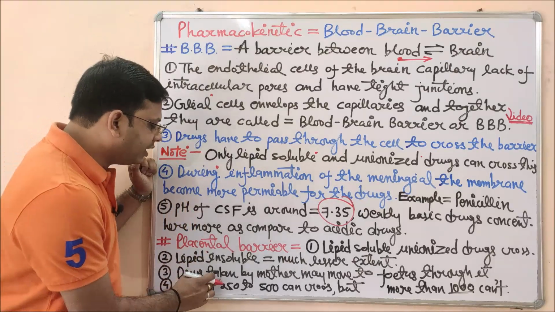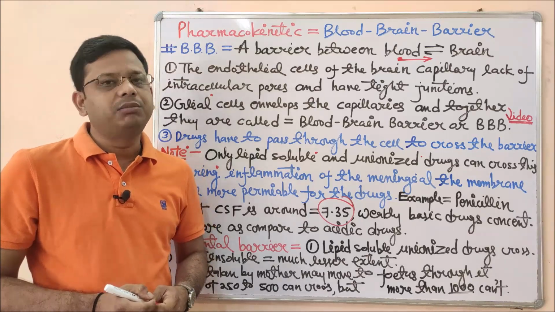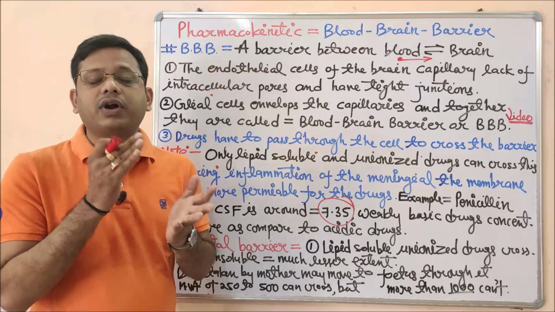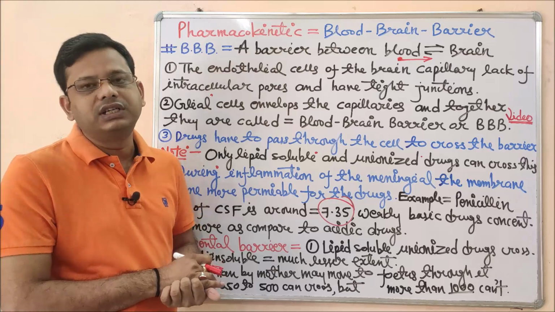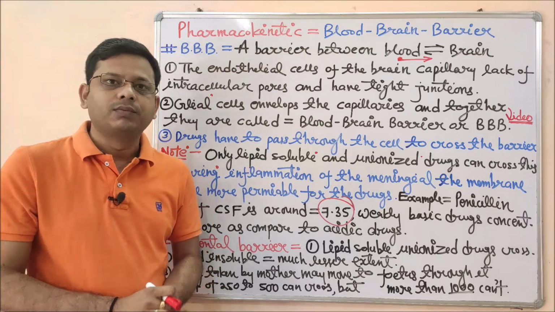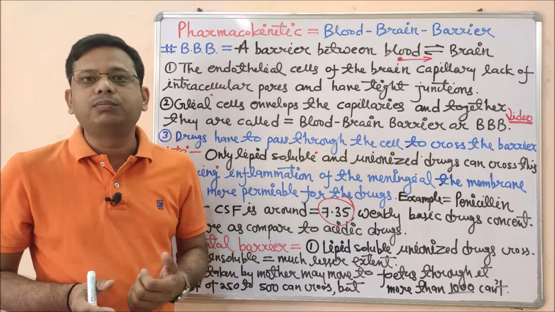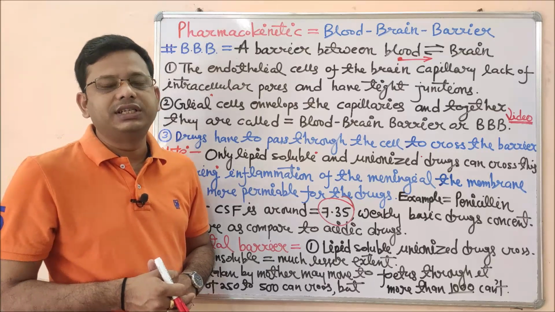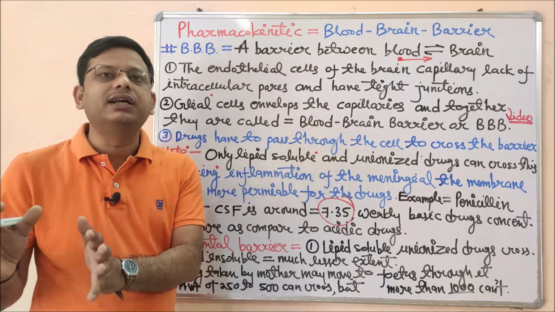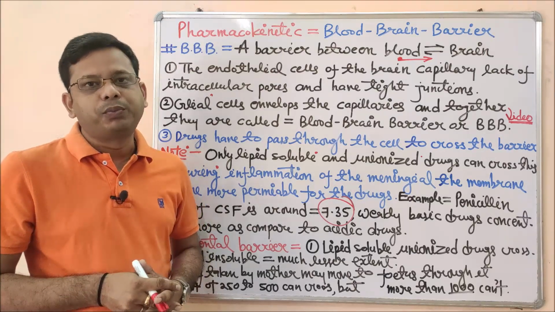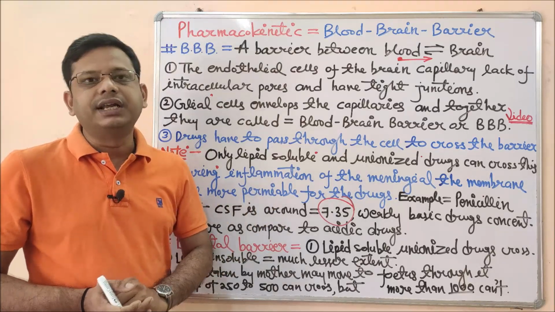Coming to the next point, a drug taken by the mother may cross to the fetus through the blood-placental barrier if the drug is lipid soluble or highly lipid soluble, and in some cases water soluble. If they cross and are not good for fetal development, they may cause unwanted effects to the fetus. The movement of the drug from the mother to the fetus via the placenta and the resulting unwanted effect is called teratogenicity. That means it is the ability of the drug to cause unwanted effects and hinder the growth of the fetus inside the womb. Agents which can cause abnormality in the development of the fetus inside the womb are considered teratogens.